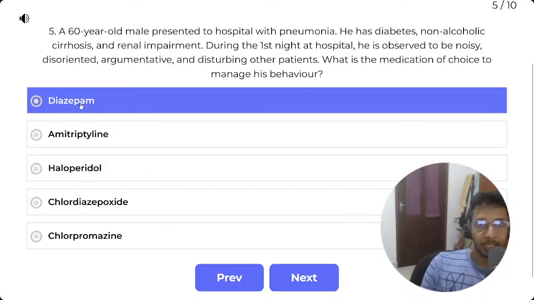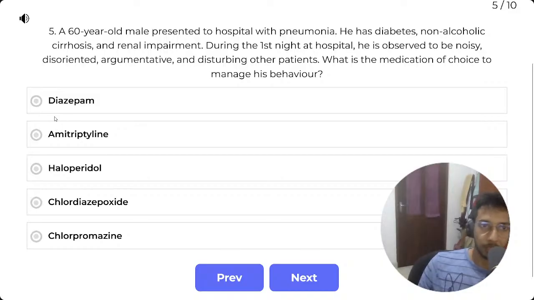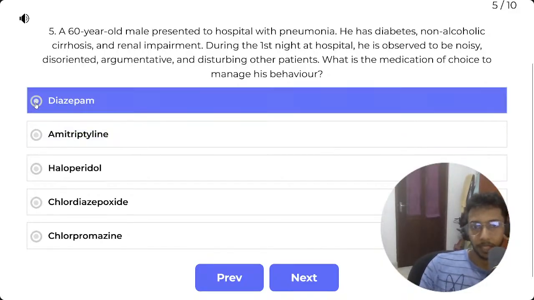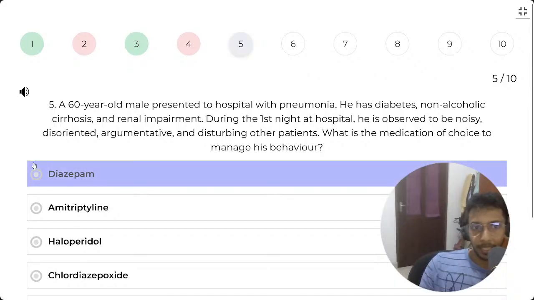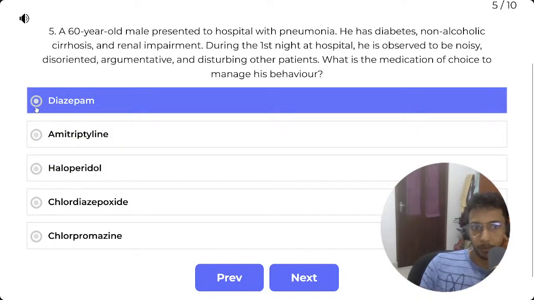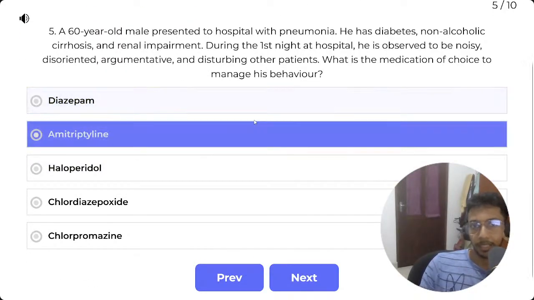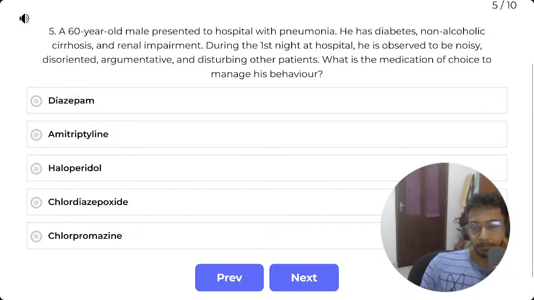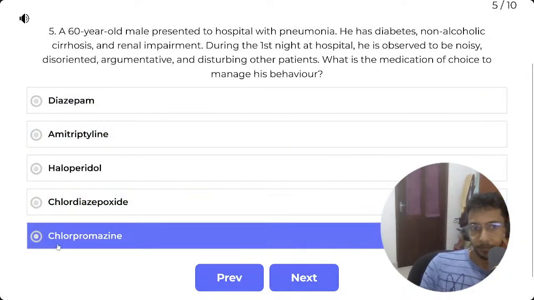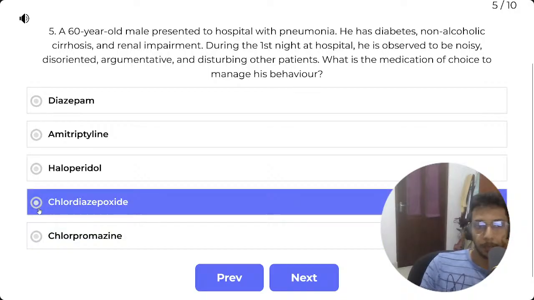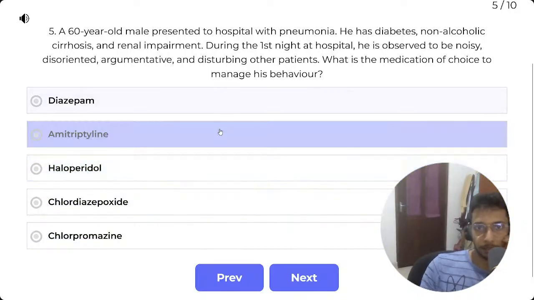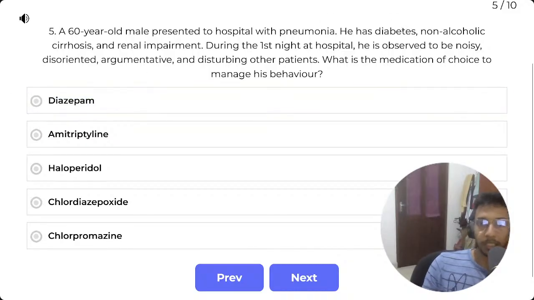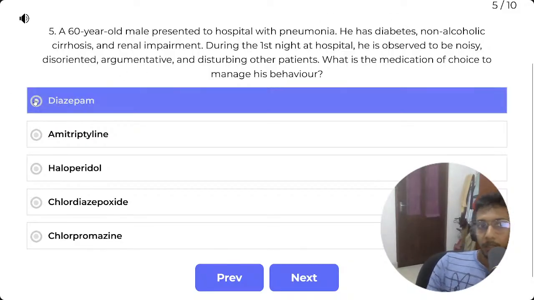So if I get a patient like this in a medical ward, I would try to verbally de-escalate, and if that doesn't work, oral diazepam. If you can't give oral, then I will give an IM midazolam maybe. So I'm just gonna put diazepam as the answer and see what it is. Because it could be delirium tremens. In that case, you should give chlordiazepoxide, but it has no mention of the patient using alcohol. So I will go with diazepam.